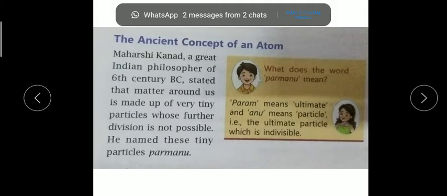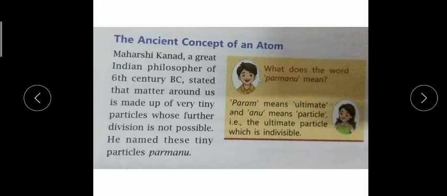Next is, what is the ancient concept of an atom? So Maharishi Kannad, you can see this picture, he is the saint. In 500 BC or 600 BC, he was a very good philosopher, an Indian scientist and philosopher. You can see him in the first floor. He has given many theories related to atoms, about science, philosophy, religion and all.